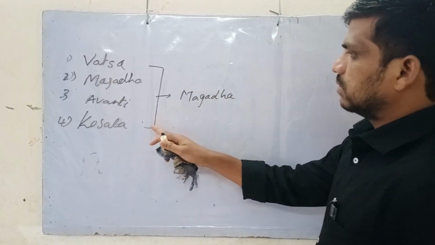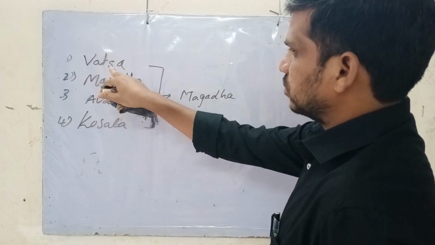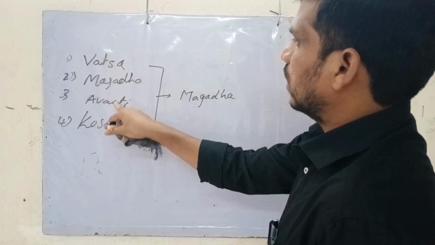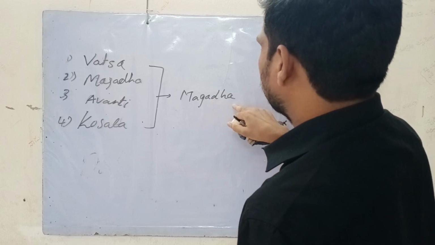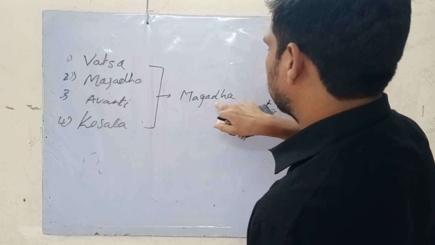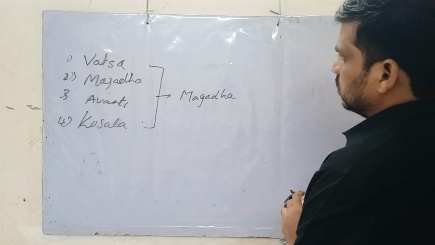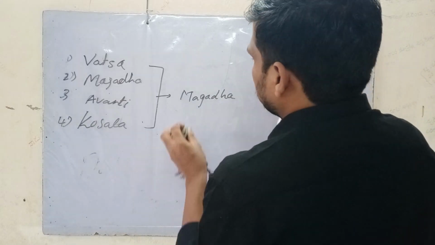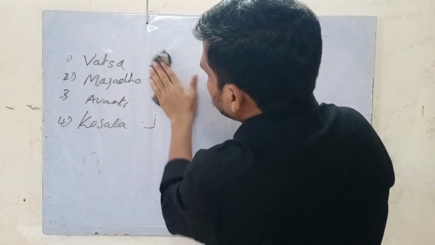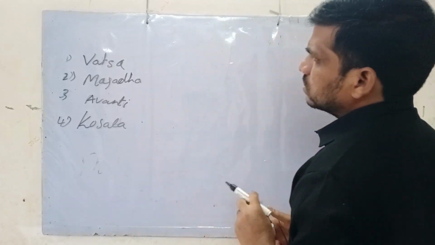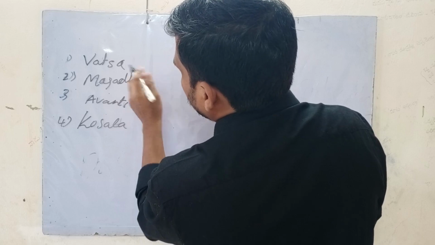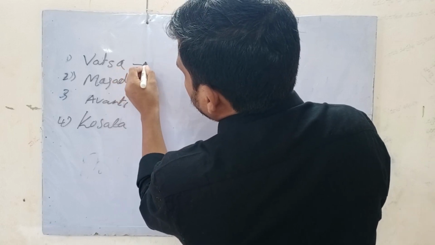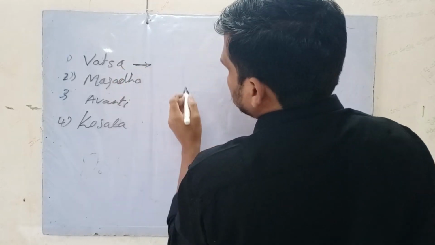Just remember that among the 16 Janapadas, four became powerful. In later times, Magadha alone became so powerful. When coming to Magadha history, we will deal with the political, socio-economic, and administrative aspects. Now let us see the important kings related to these kingdoms. If we see Vatsa's king, Udayana.